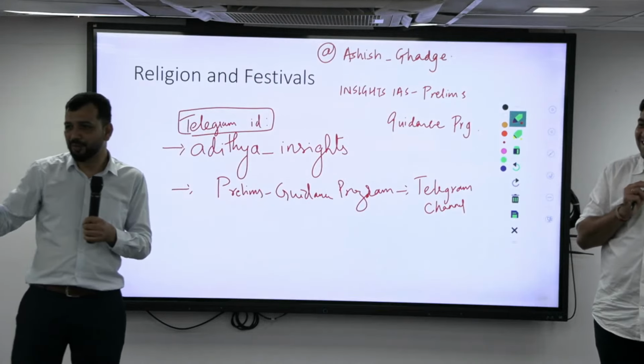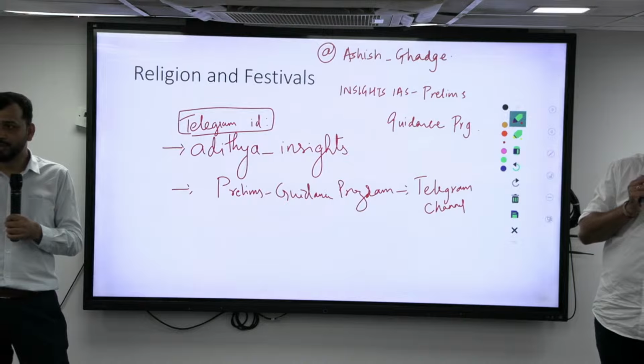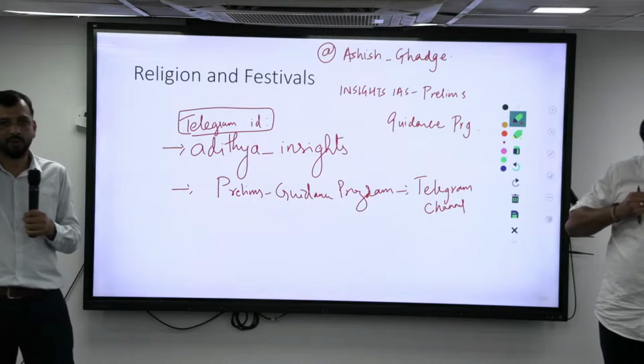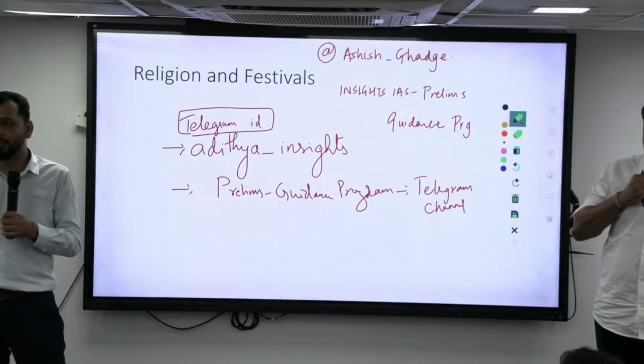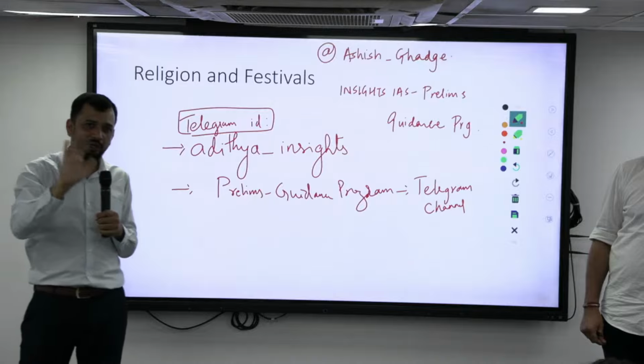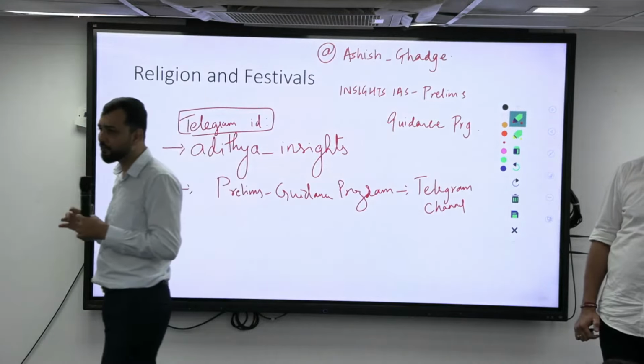For example, in polity, if you are very good, out of 15, if you can get 13, that gives an edge. I'm not saying you should be above average in all the subjects. Some subjects you have to be very good, but in other subjects you have to be at least above average. You cannot be zero in some and master in others. In that way it will not work. So from now only, you should have an understanding of what is required.